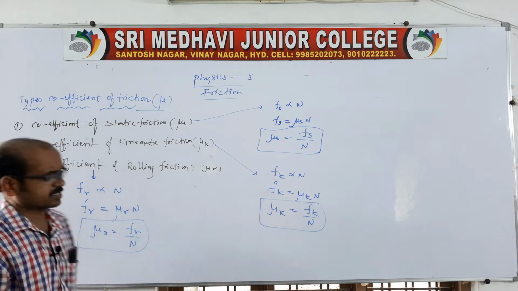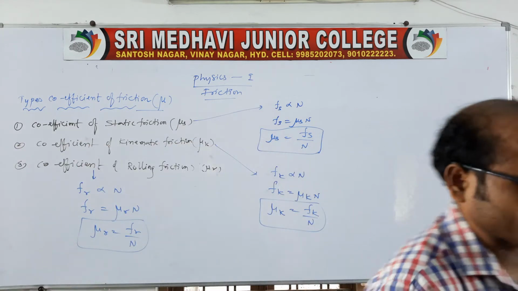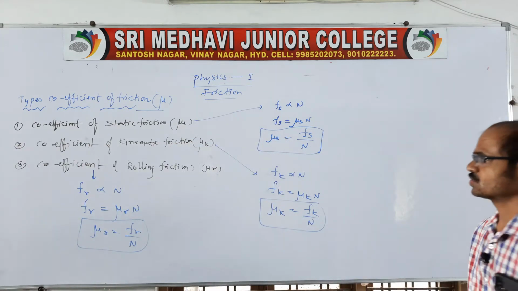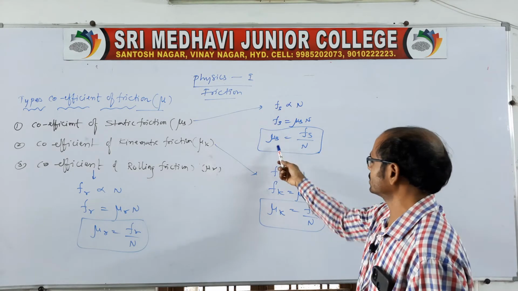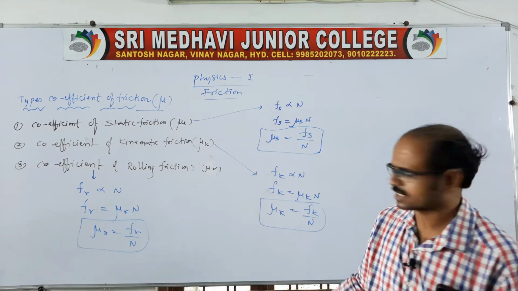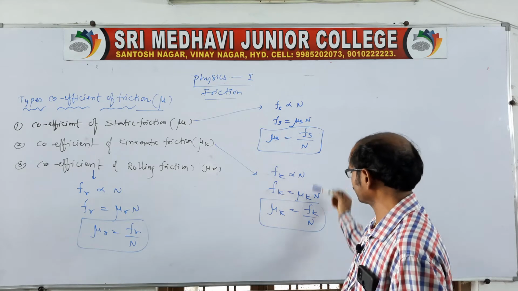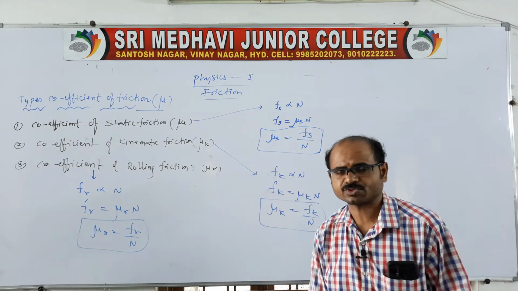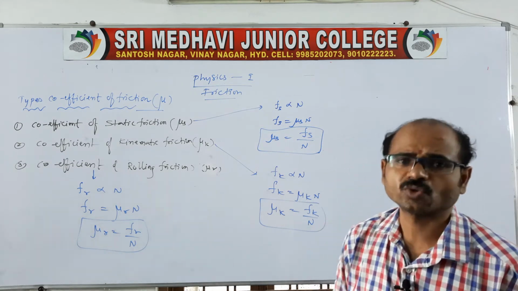These are the statements related to the types of coefficient of friction: mu s, mu k and mu r. All of these are the ratio of frictional force to normal force only, so they have no units and no dimensional formula.